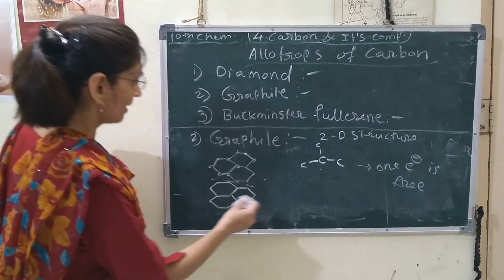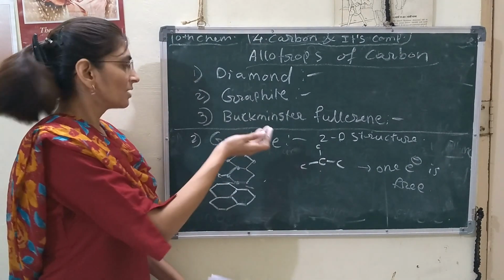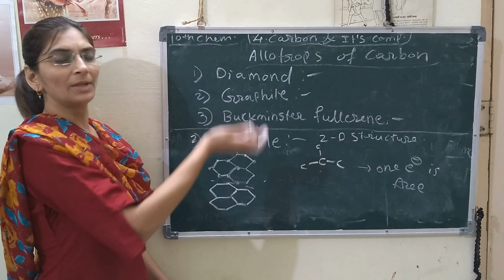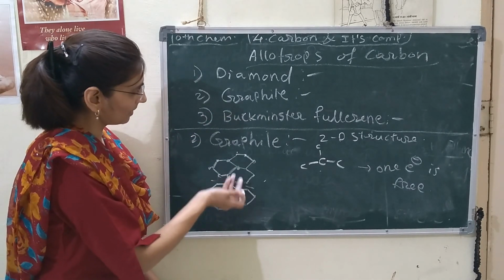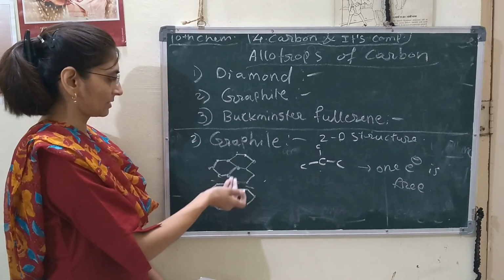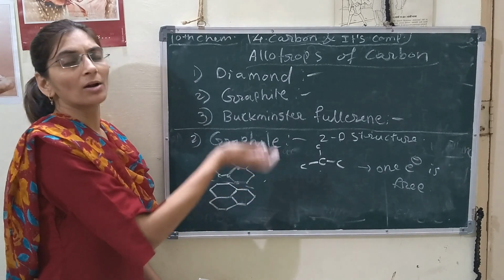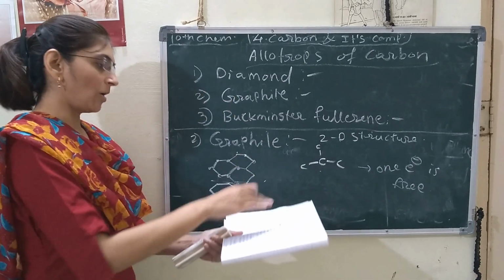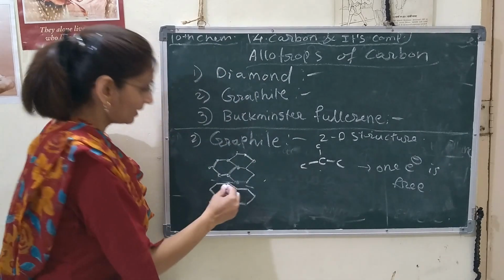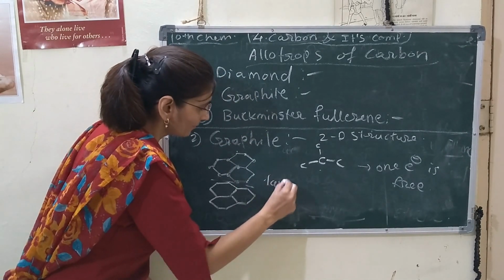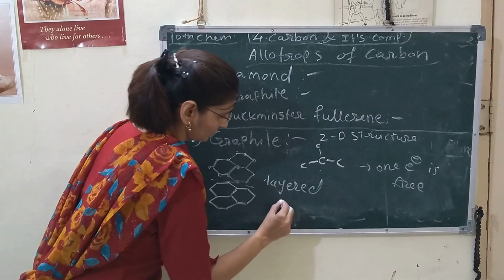These are the layers, arranged one on top of another. Here the array, meaning the series of layers, is placed one over the other, forming a layered structure.